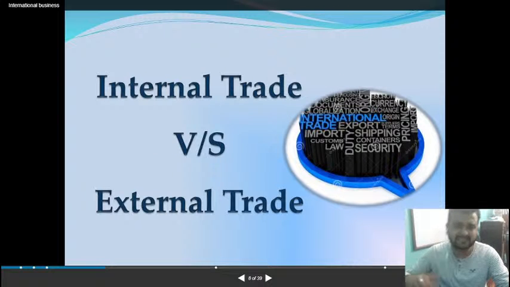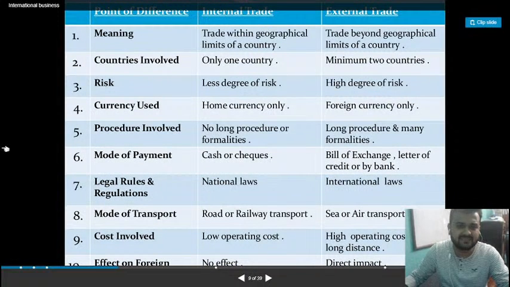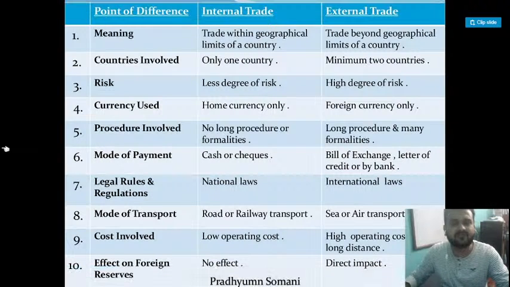Okay, so let's see a basic difference between what we studied in the previous chapter, that is internal trade, and what we are studying now, that is external trade. As I said, internal trade means trade within the geographical boundary of a country, and external means outside the geographical boundary of a country. In internal trade only one country is involved, and in external a minimum of two countries are involved. In internal trade, risk is quite low, but in external, risk is quite high. There are chances of not getting the payment, that is why risk is higher.